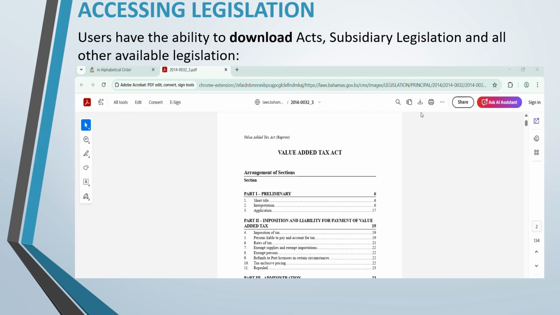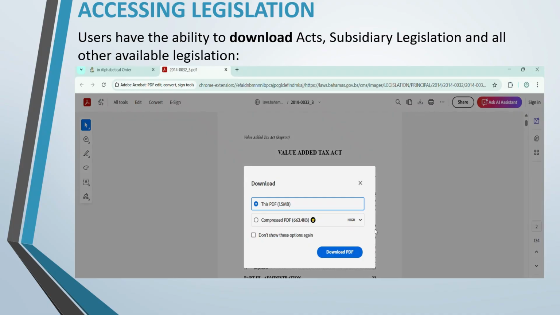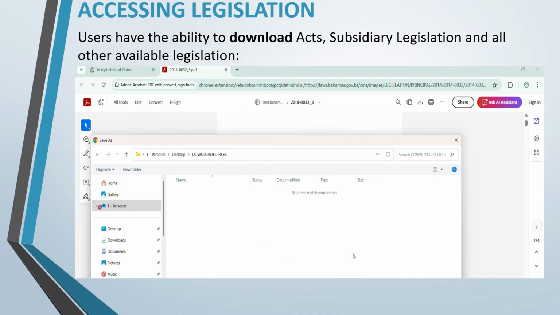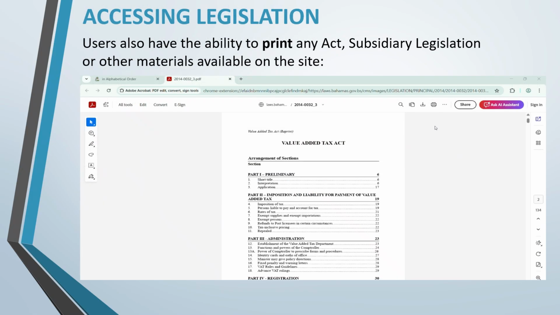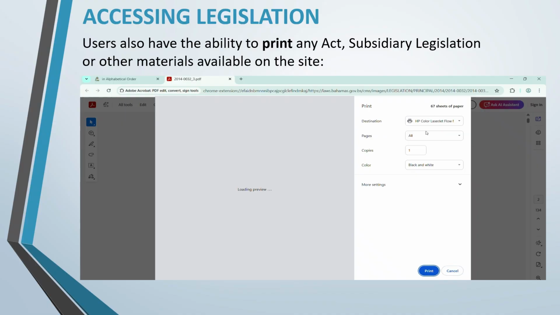To download acts, subsidiary legislation, or any other available legislation, select the downward pointing arrow icon at the top right of the Adobe toolbar. Then, select Download PDF. Select the folder you wish the act to be saved in on your computer. To print acts, subsidiary legislation, or other available legislation, select the printer icon next to the download icon on the Adobe toolbar. Then, select Print.